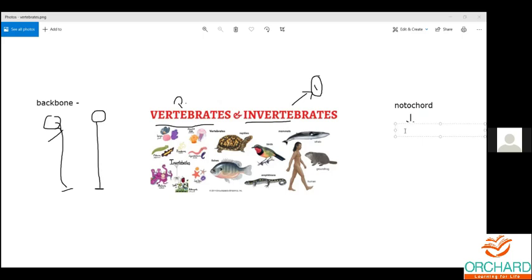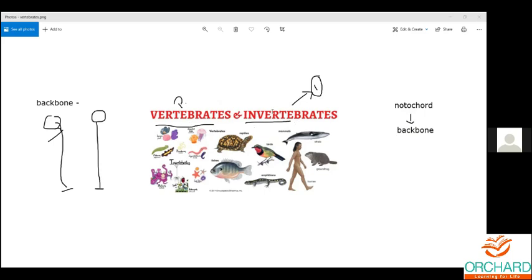We already know that from the animal called the ape, humans are said to be born. They predict that humans are born from apes. But still, if you compare the skull and the body of the ape and the human, they are totally different. So everything is in an evolutionary process. So the notochord is the primitive structure of the backbone.